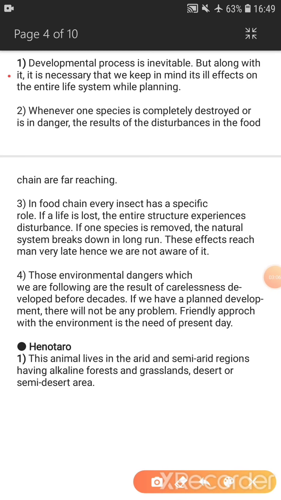Here the conclusion is that development is necessary, but it should not be at the cost of any of the species. We should not destroy any of the species because its impact is going to come on human life. We should do the development, but our approach should be friendly with the environment. We should not destroy the environment. Human beings should not be greedy and should not do the development at the cost of the environment. So yeah, this is the conclusion of this.